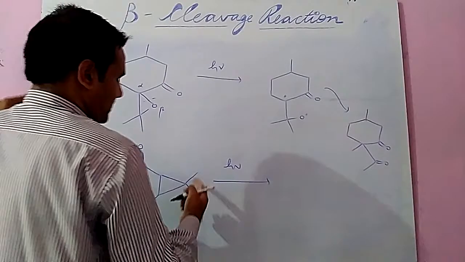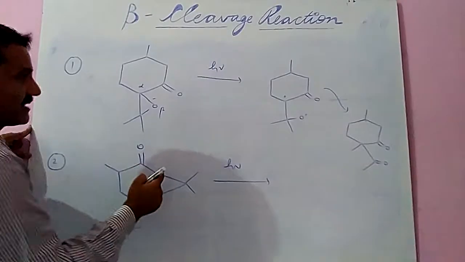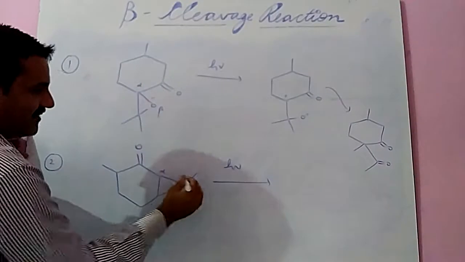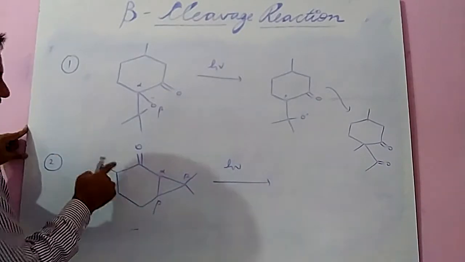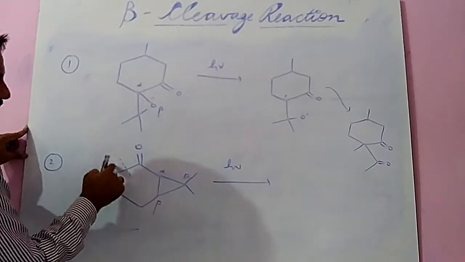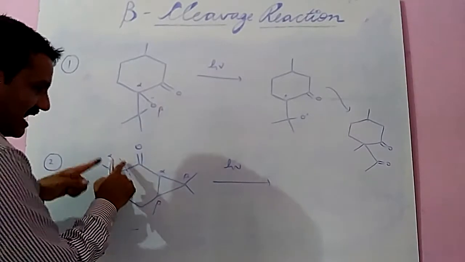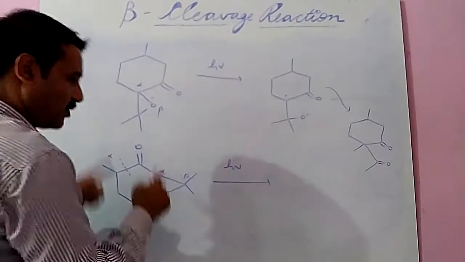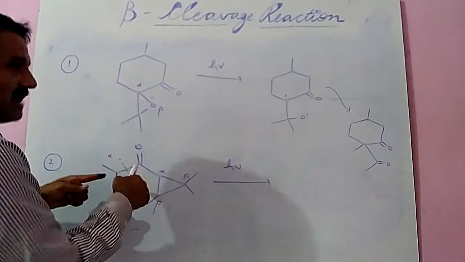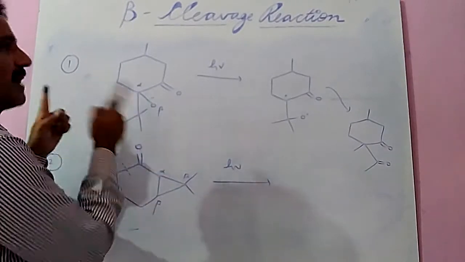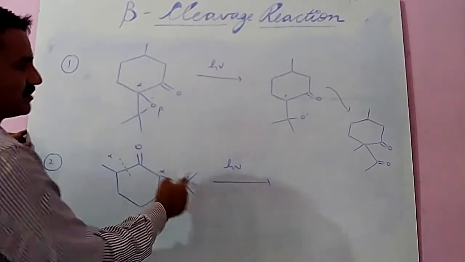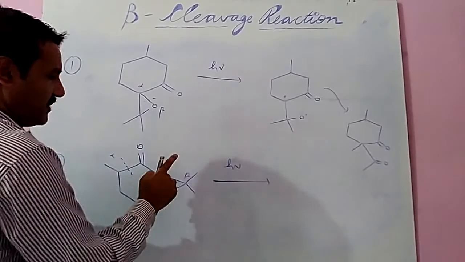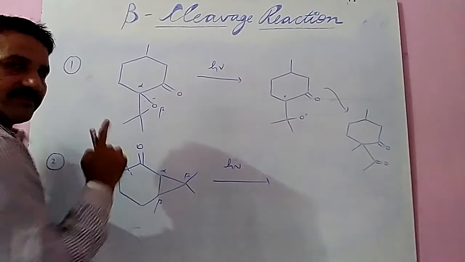like this. Similarly, in this case, here is an alpha and beta system. Here also a beta system is there. Here only alpha. So alpha cleavage as well as alpha beta cleavage are both present in this compound. So in case of alpha, there are all possibilities: formation of an aldehyde and the abstraction of hydrogen in this side and in this side. So more possibilities in this case, with beta cleavage as well as alpha cleavage. Thank you.